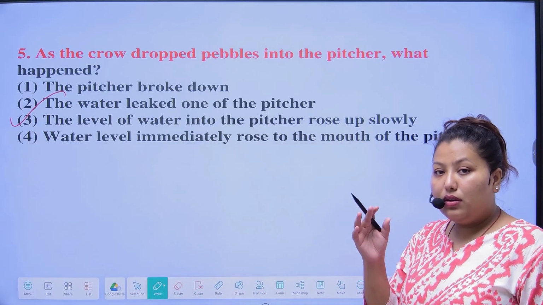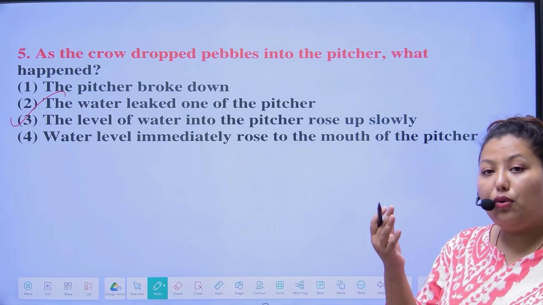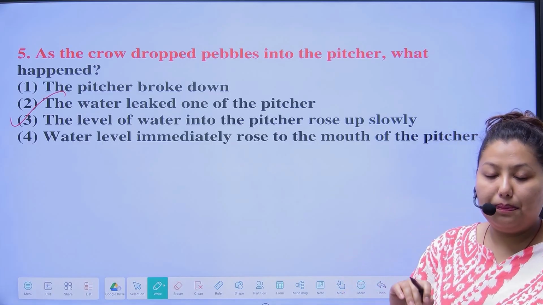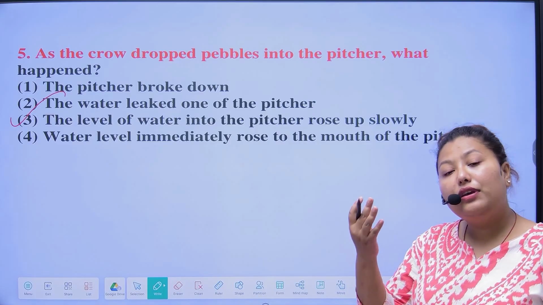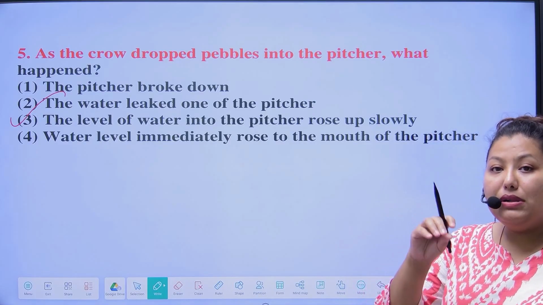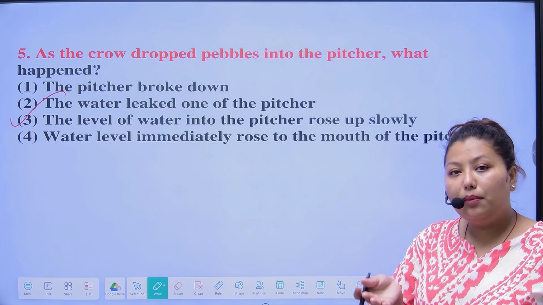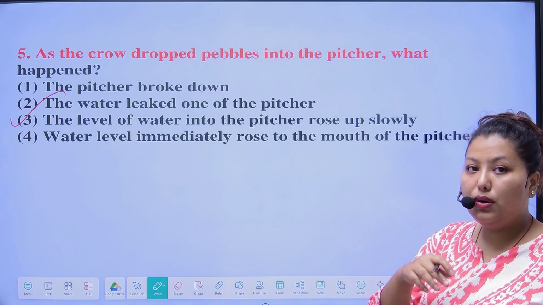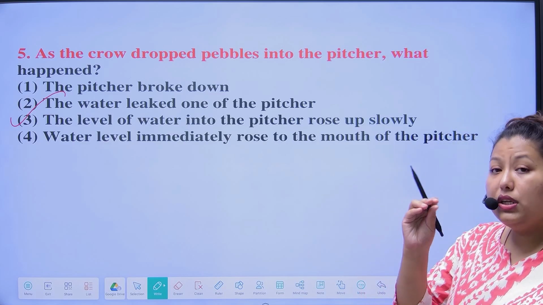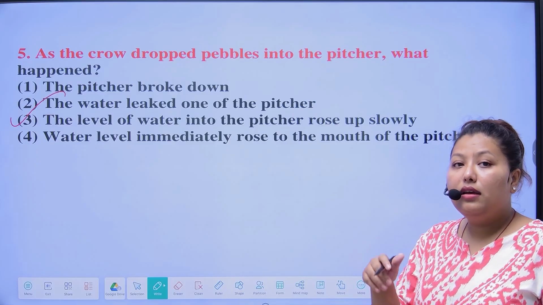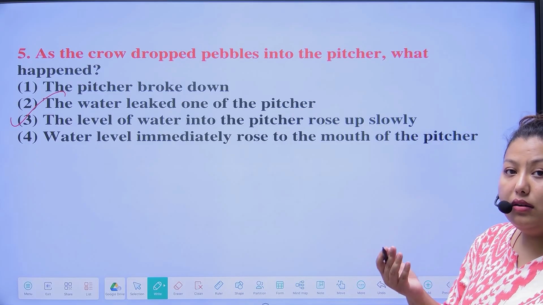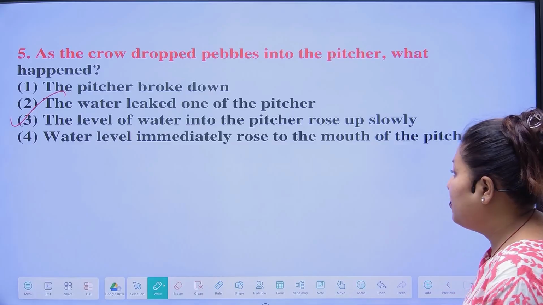The crow was intelligent, and the water was in the bottom of that pitcher, so he thought if he threw pebbles into that pitcher, the water would rise up slowly. So he threw pebbles into that pitcher, and the level of the water rose up slowly. So option number 3 is the correct answer.